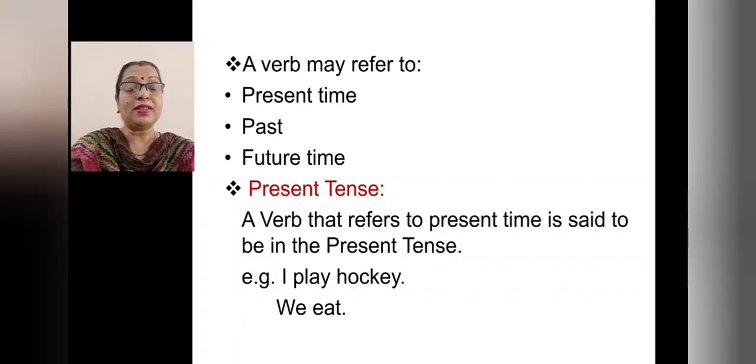What do you mean by present tense? A verb that refers to present time is said to be in the present tense. Example, I play hockey. So, I is the subject, play is the verb, and hockey, object. Then we eat. We, subject, eat is the verb.